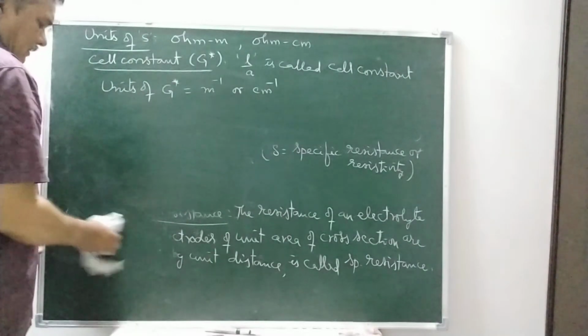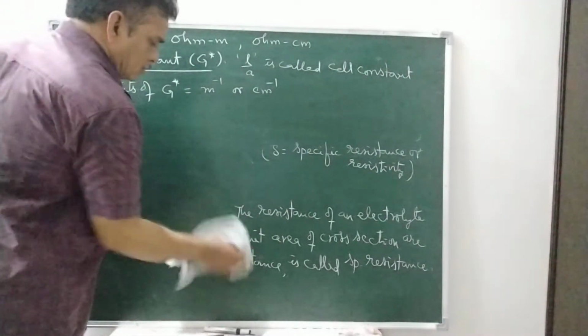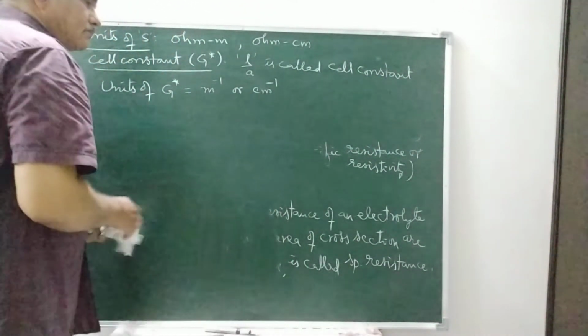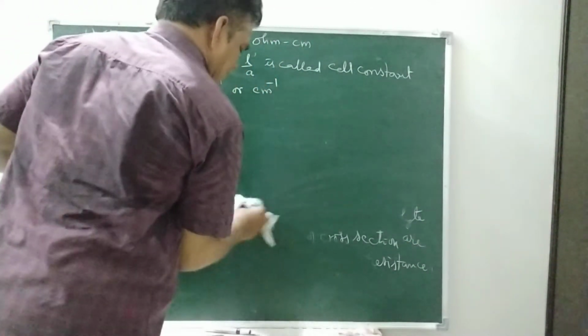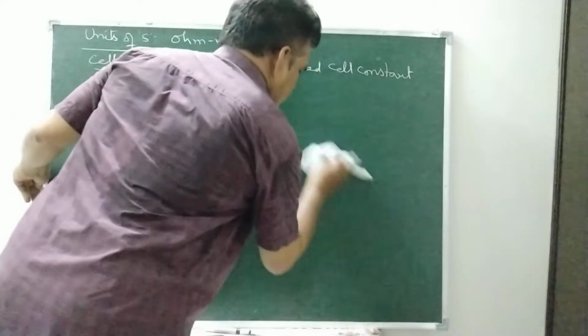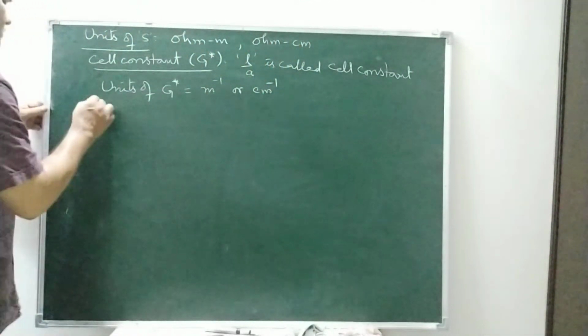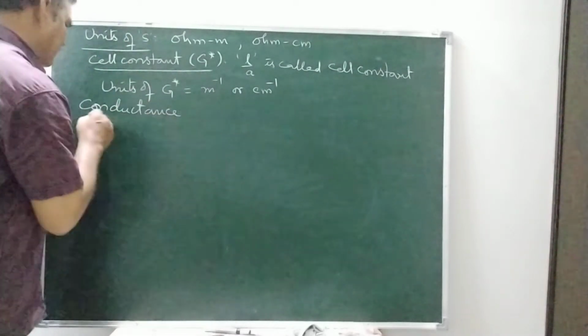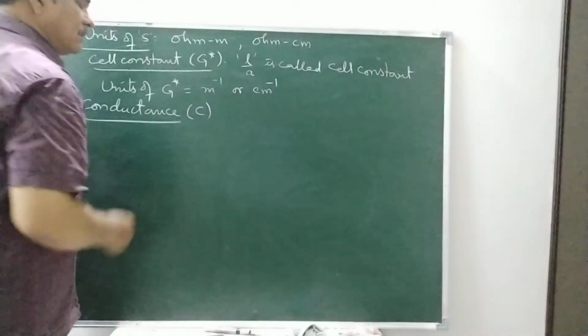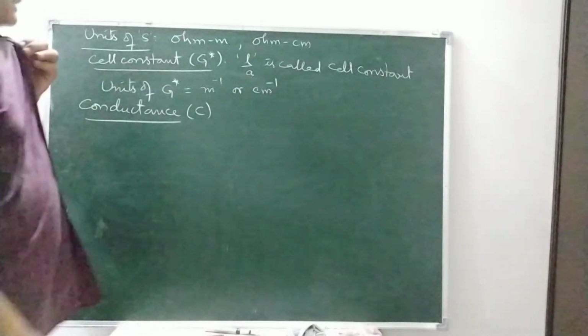Okay. Next, another term we have to learn is conductance. It is denoted by the letter C. What is conductance?